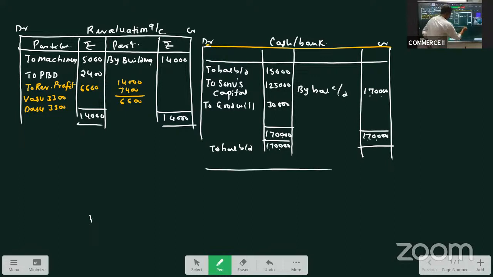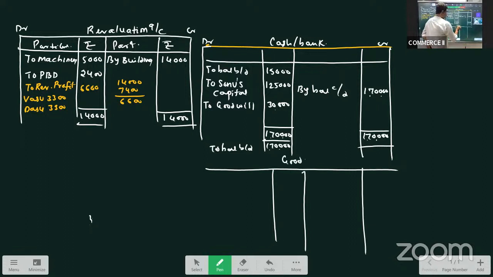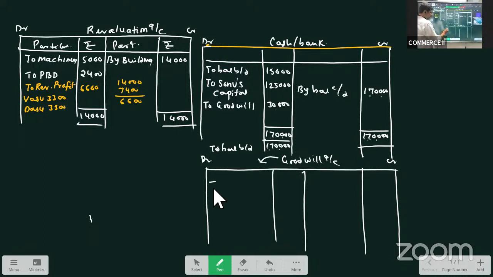Then we prepare the goodwill account. Remember, whatever the treatment of goodwill is, the goodwill account is always credited to the old partners in the sacrificing ratio, Vasu and Dasu. What is the amount of goodwill? 30,000.